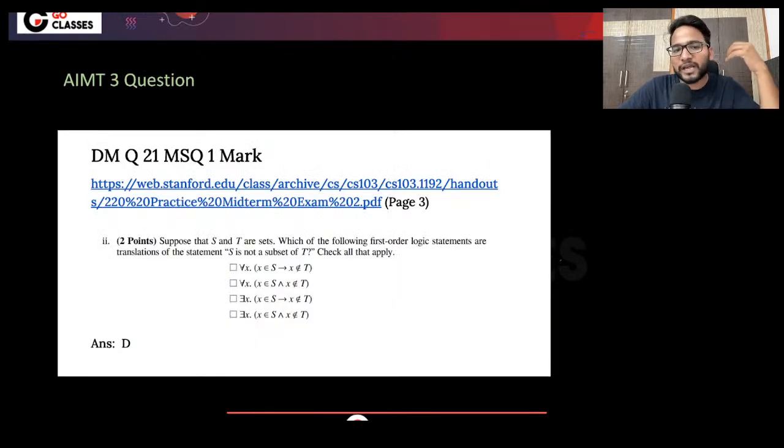See, if you look at any question of our test series, whether in the AIMT, any mock test, or even a topic-wise or subject-wise test, all of those questions are taken from some standard resource. For example, this particular question is from the AIMT test, and this question we have taken from Stanford University. You can even comment on any question we have on GATEOverflow and ask where we have taken this question from. Most probably we will tell you the top-notch university from where we have taken the question.